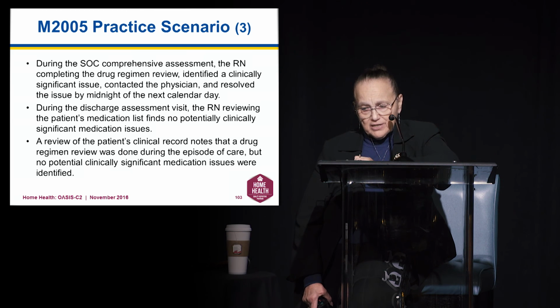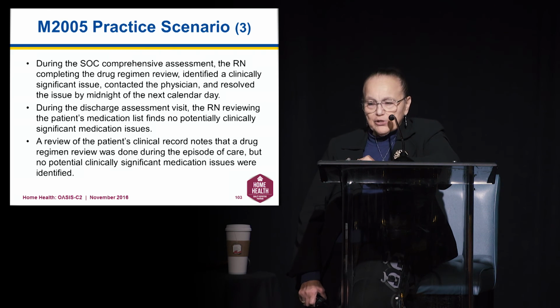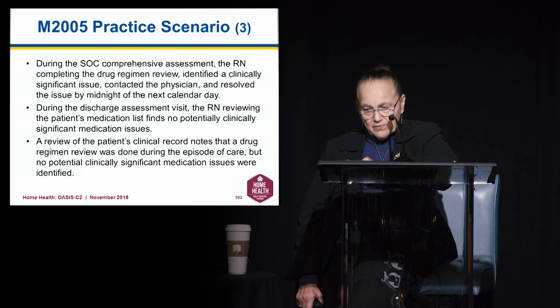During the discharge assessment, the nurse reviewing the patient's medication list finds no potentially clinically significant medication issues at discharge. A review of the patient's record, going back to start of care through to discharge, notes that a drug regimen review was done during the episode of care, but again, no potential clinically significant medication issues were identified.